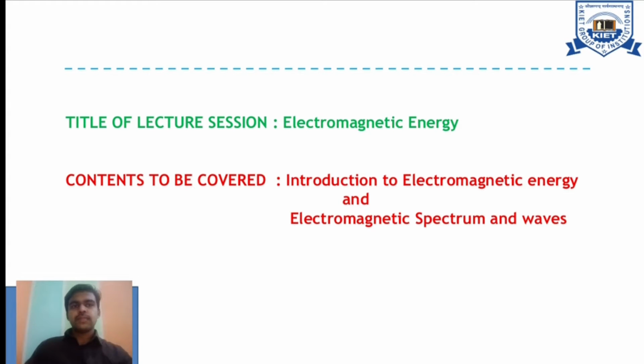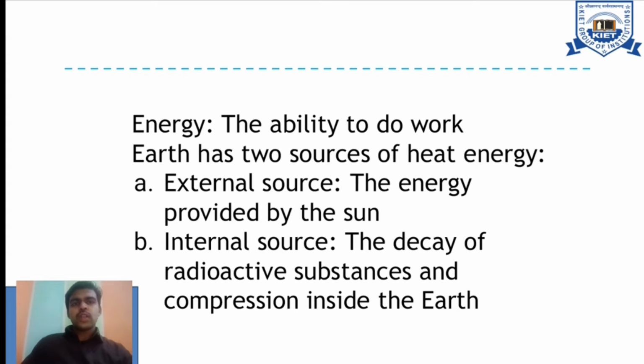First of all, before going into electromagnetic energy in detail, let's have an energy point of view overview. The ability to do work is energy. We have already considered heat energy as a major source, but we have to consider two major sources: one is external and another one is internal. What is the purpose of considering two sources?